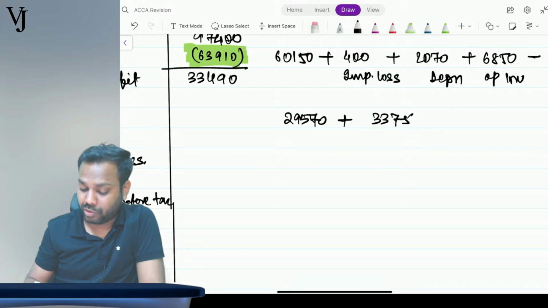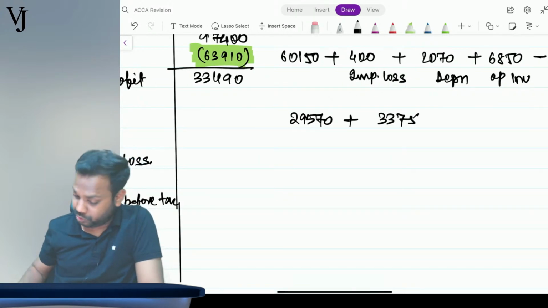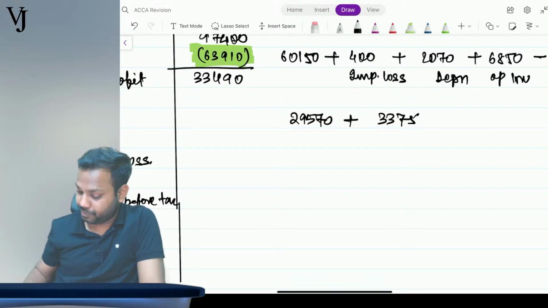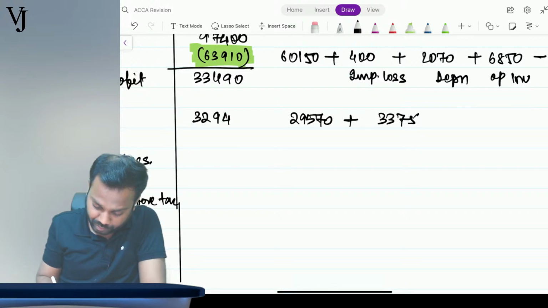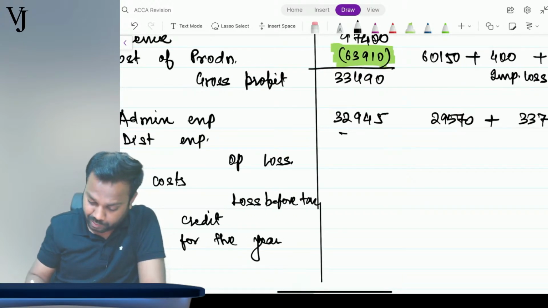On this one for the onerous contract. So 29570 plus 3375 comes to 32945. Now distribution expense is 7200. It will be coming as it is.